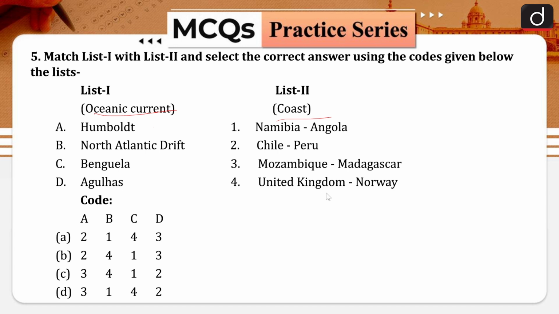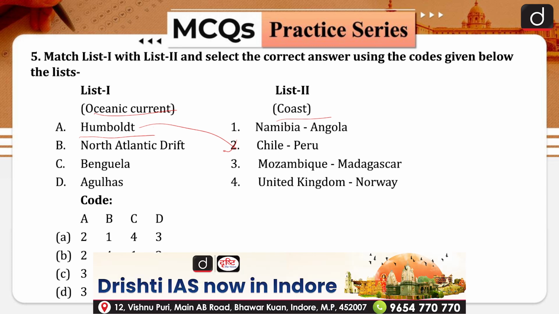And if you don't know any of it, there is one ocean current which you must have heard of, and that is the Humboldt. And Humboldt, we all know, is with regard to Chile and Peru. So let's see, A is 2. So A is 2, it means C and D become eliminated because A has only 2.